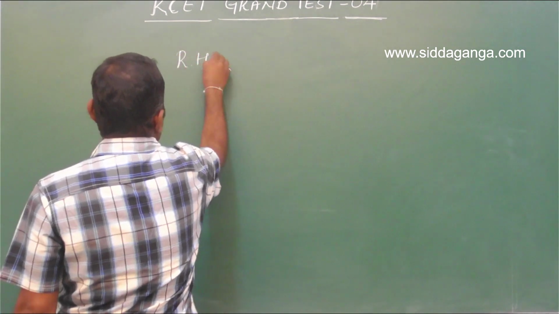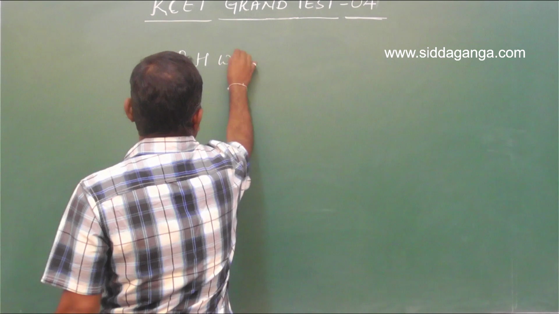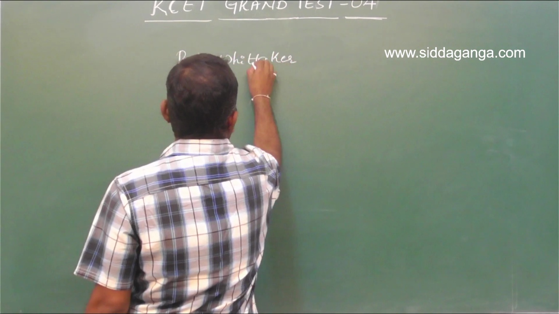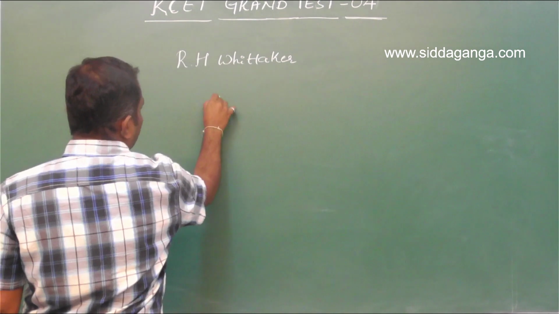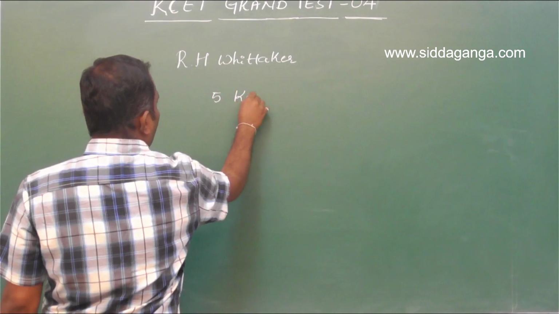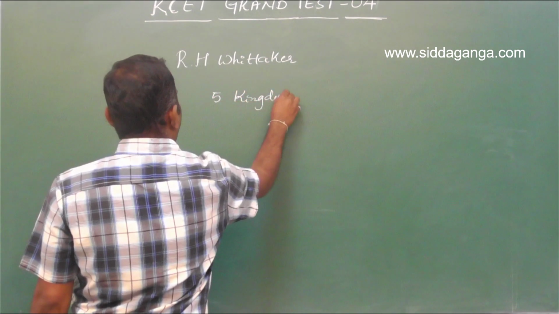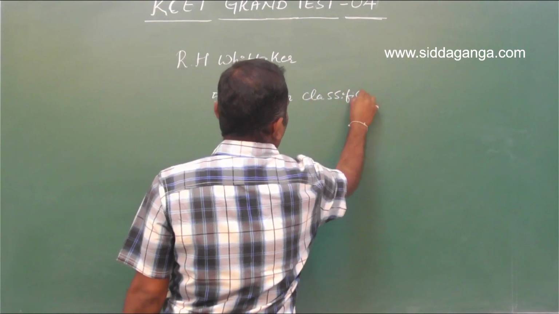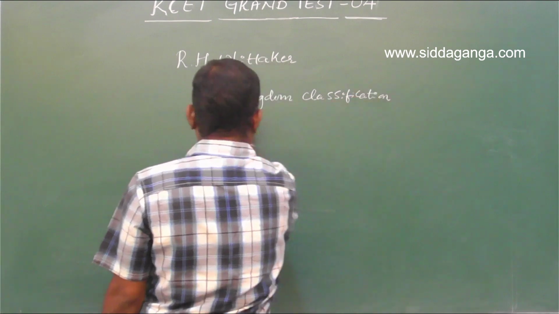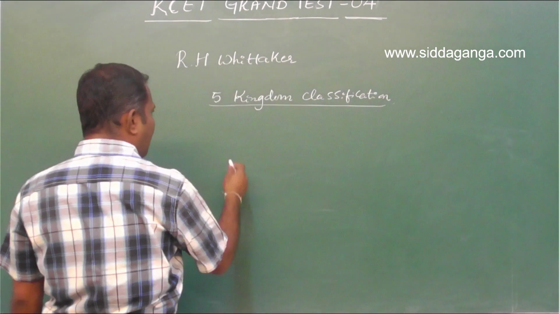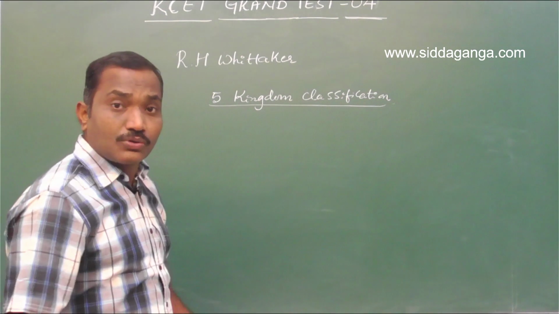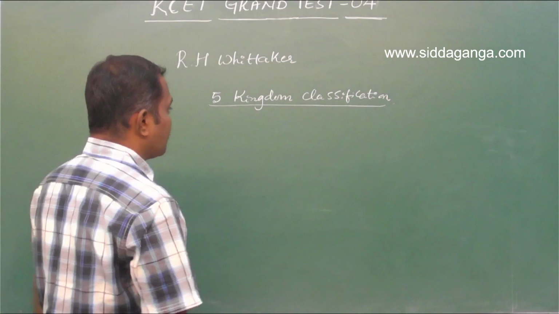R.H. Whittaker is the scientist who actually gave us the 5 kingdom classification. So what are those 5 kingdoms? Of course, some kingdoms were already established, but he reconsidered how to classify the entire living organisms.